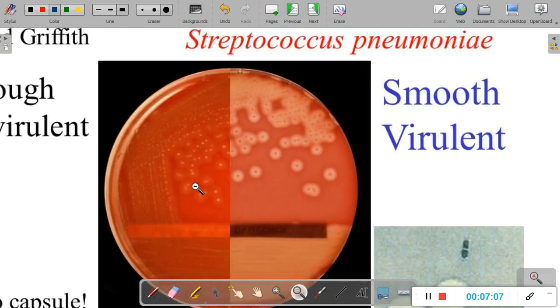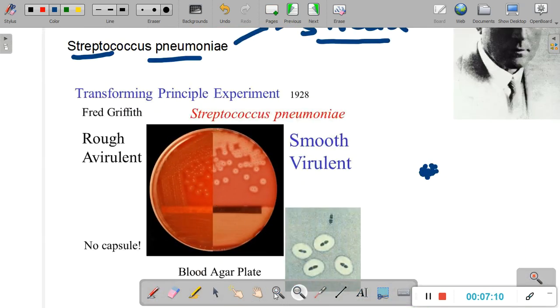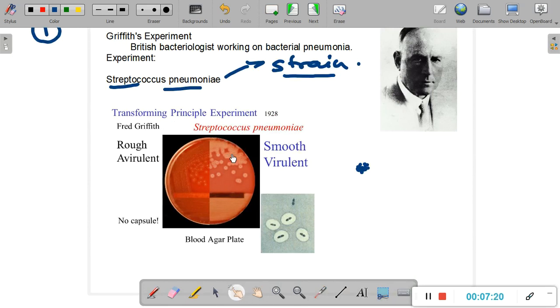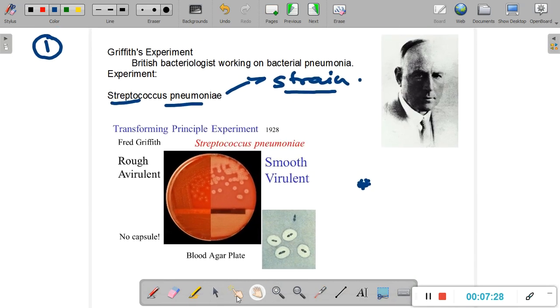Now let's also go back. So these colonies, when this rough avirulent strain was cultivated, let's just demagnify it just a little bit so that I have the entire screen for myself. Let's bring it a little down. Okay. Here we are now. So when he cultivated the rough avirulent on this blood agar plate, he observed rough colonies. When I say rough colony, I mean to say that the edges of this colony were irregular. They were not smooth.